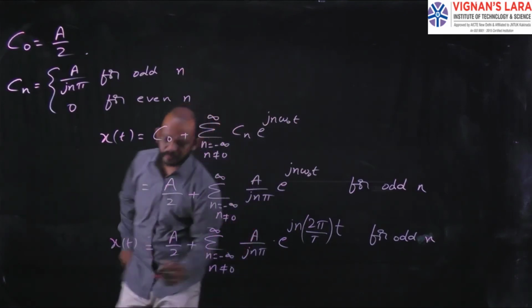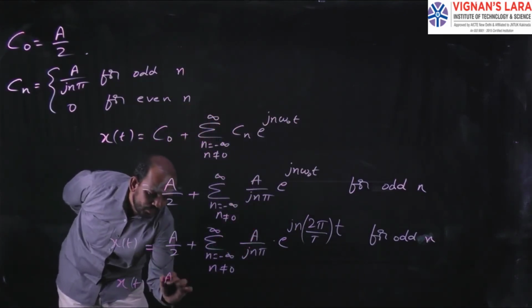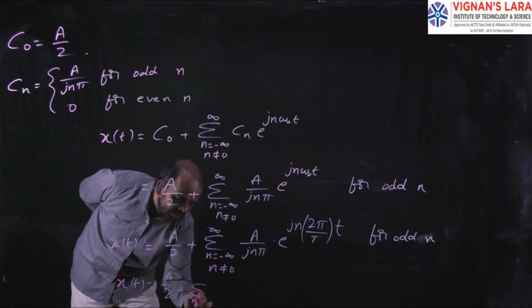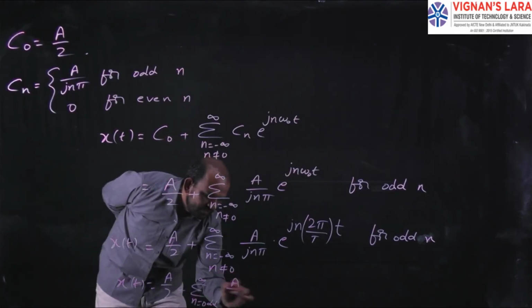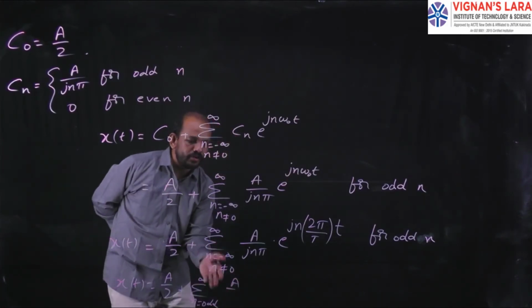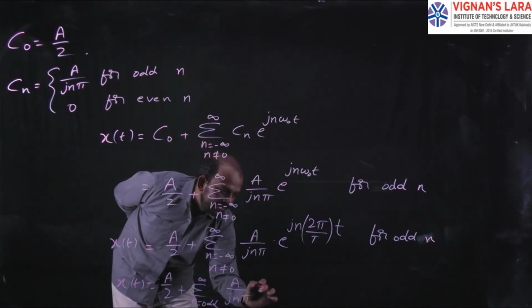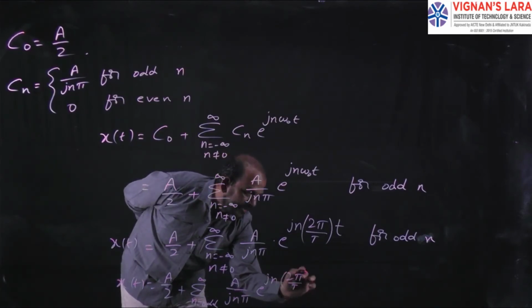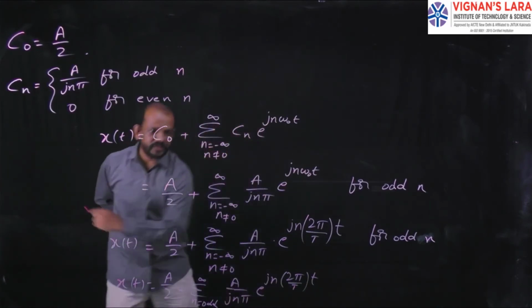Or if you want to write it simply, you can write it like this also. So x(t) will be equal to a by 2 plus summation n equal to odd to infinity, because we have only the odd terms, hence I have written odd to infinity, a by j n pi e^(j n 2 pi by T t). Okay, so you can write simply like this.